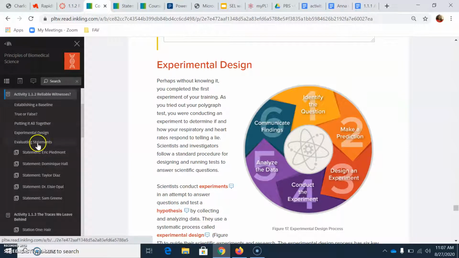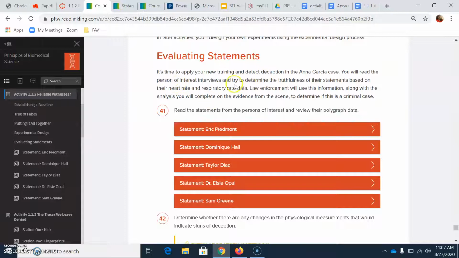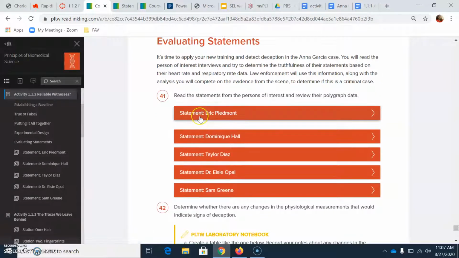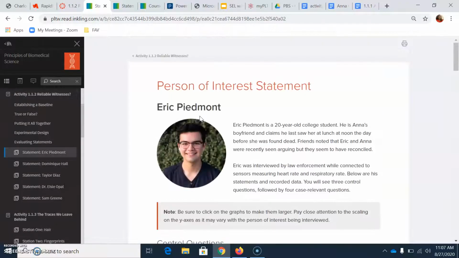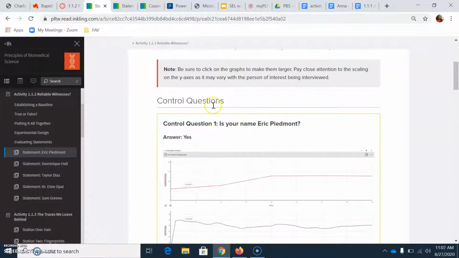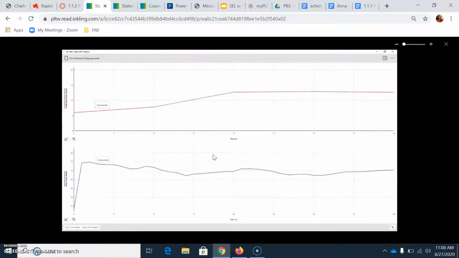So when you go to evaluating statements, you're going to read this section, and you have 1, 2, 3, 4, 5 different statements and polygraph results. When you click on Eric, you have some information about him, even though you learned some a couple of days ago. You also have some control questions. Remember, our control questions serve as the baseline in the polygraph test. So these are just simple yes or no questions. Is your name Eric Piedmont? Yes. You can click and make this bigger so that you can see the results.